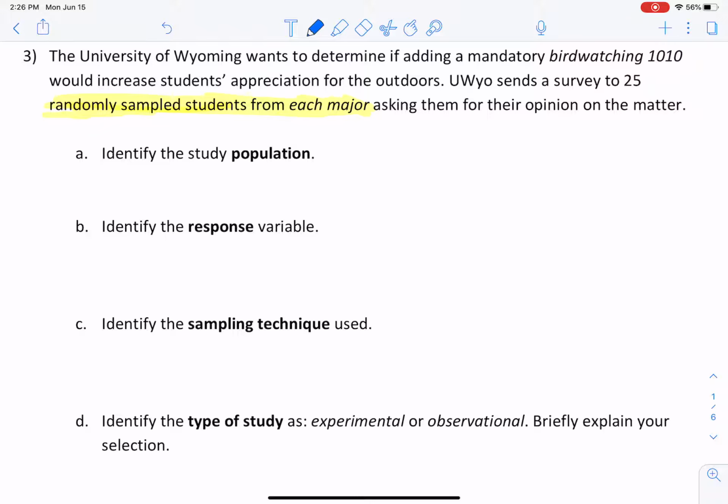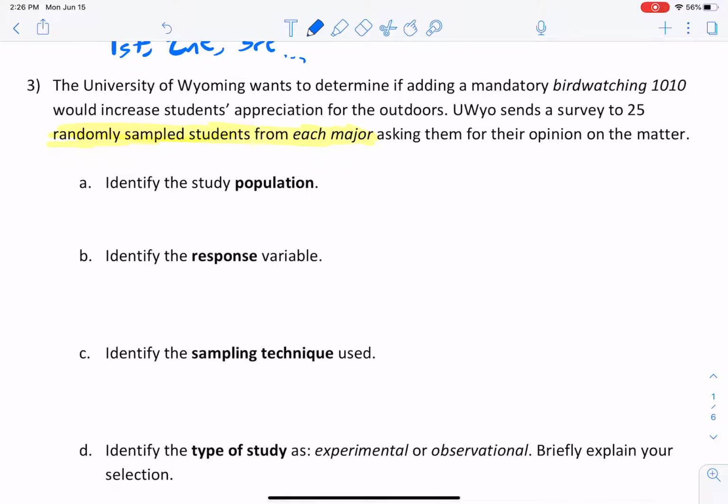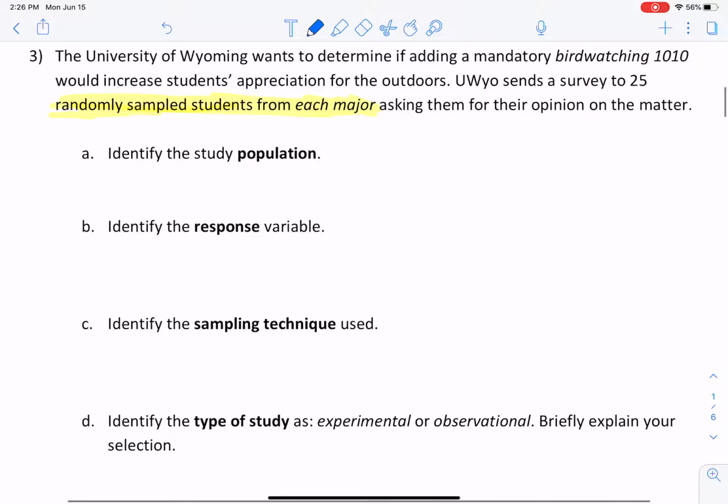Okay, all right. So, what's our population? Well, our population is rather limited because anything that we get out of this survey, any inferential statistics, which we have not talked about in depth yet, but we will for pretty much the rest of the semester, we'll just say that the population here, well, we can't really apply anything that we find to other universities, right?